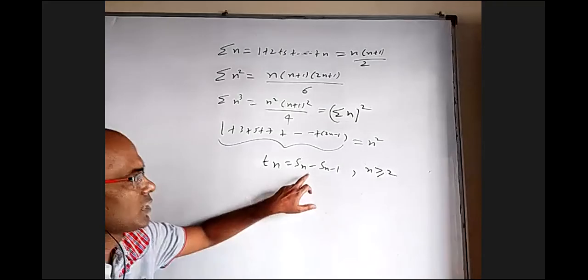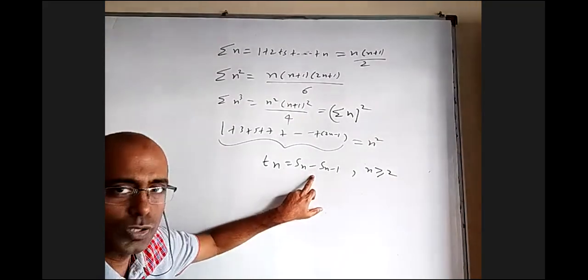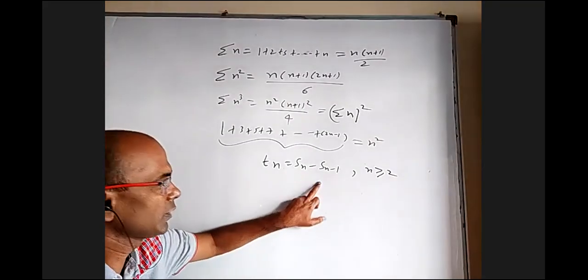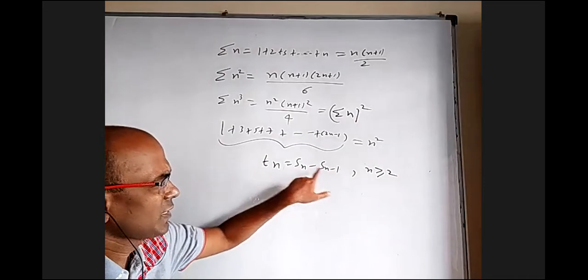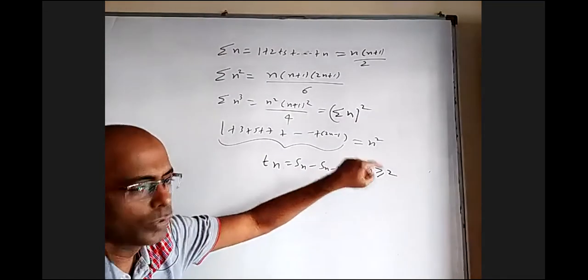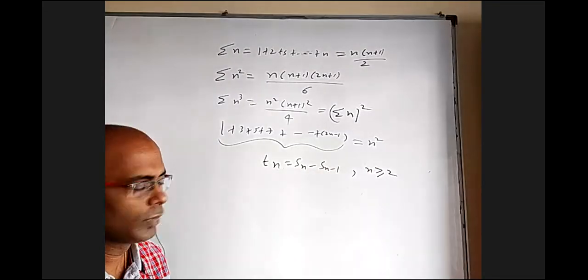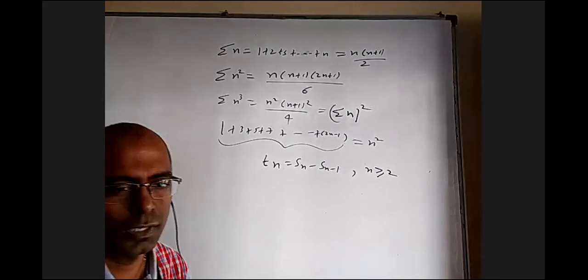Okay, so this is an important point. Sometimes in some questions you may not get the answer because of this small thing here. Tn is Sn minus Sn minus 1 only for n greater than or equal to 2, not for n equal to 1, because S0 may have some value.